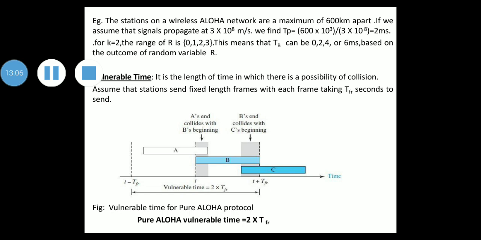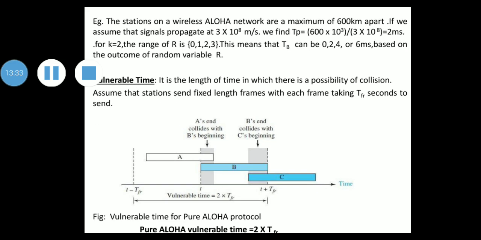For k equal to 2, the range of R is 0 to 2 raised to k minus 1, that is 2 raised to 2 minus 1, which is 4 minus 1, 3. So the range of R is 0, 1, 2, 3. This means that TB can be 0, 2, 4 or 6 milliseconds. So you have to multiply this by 2 to get TB.